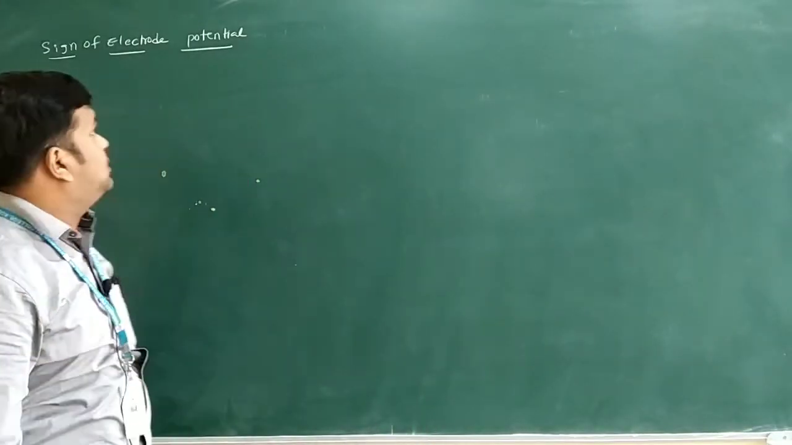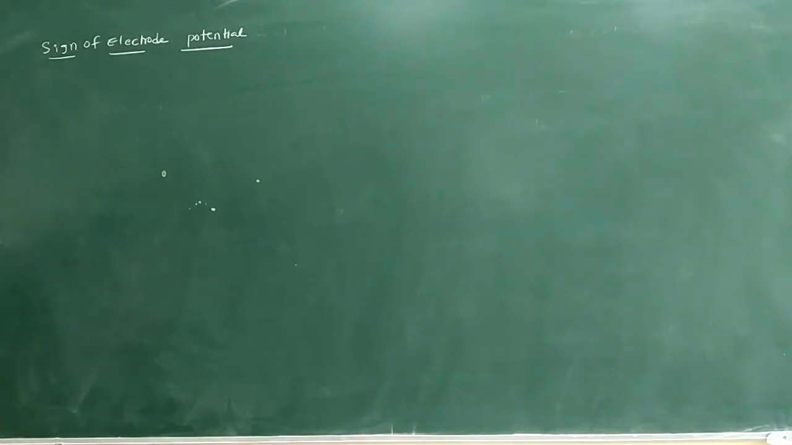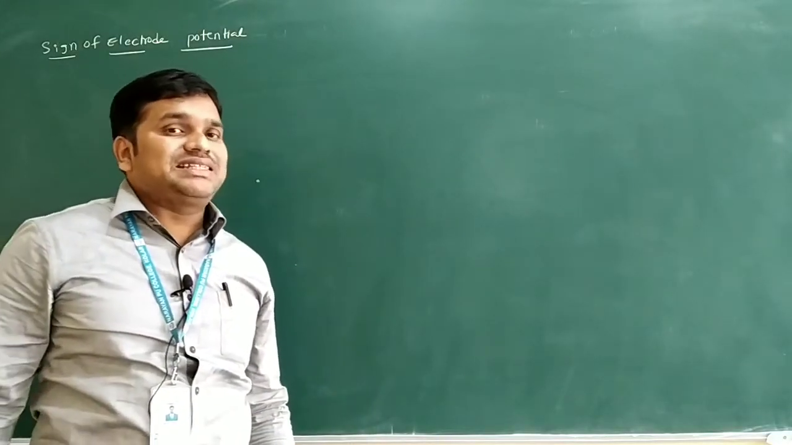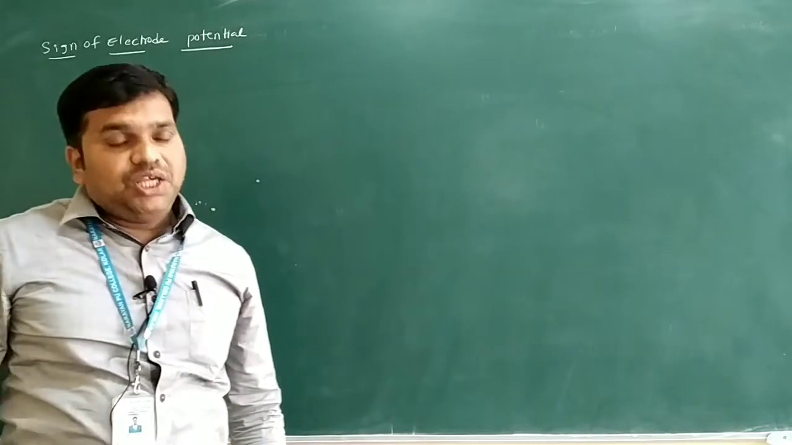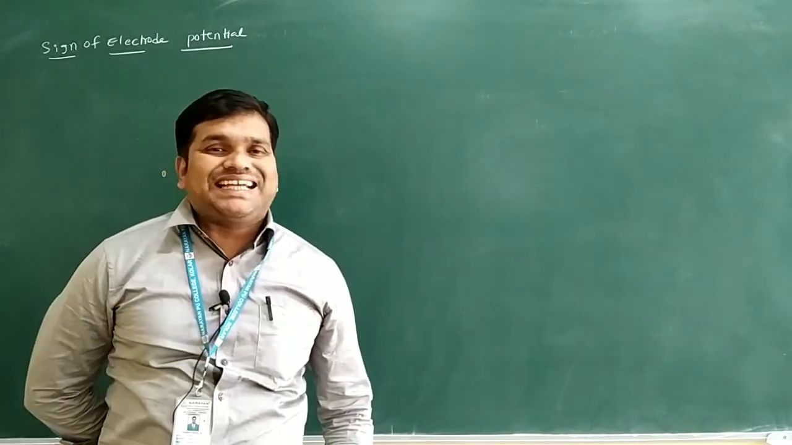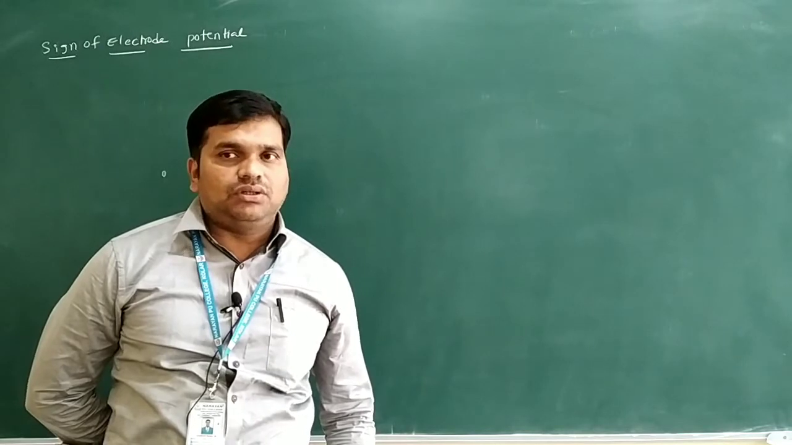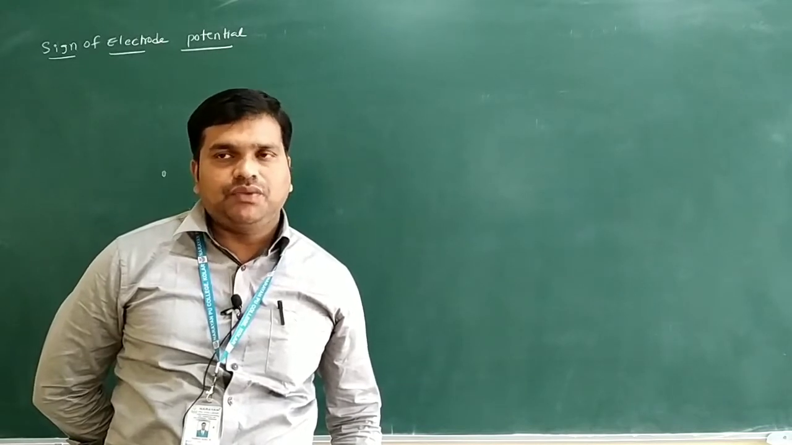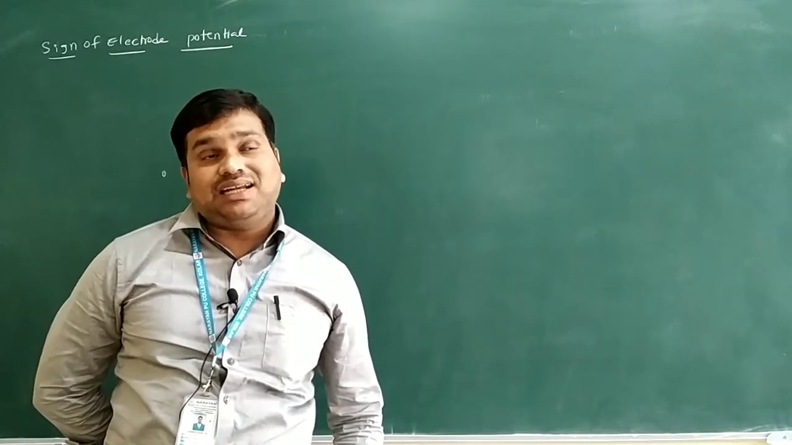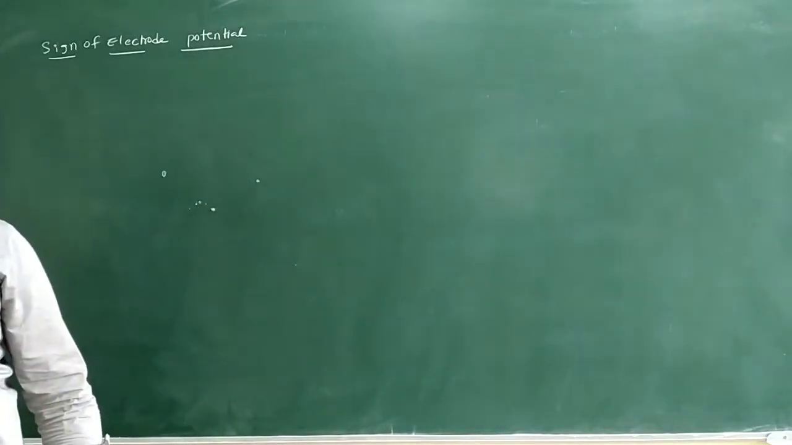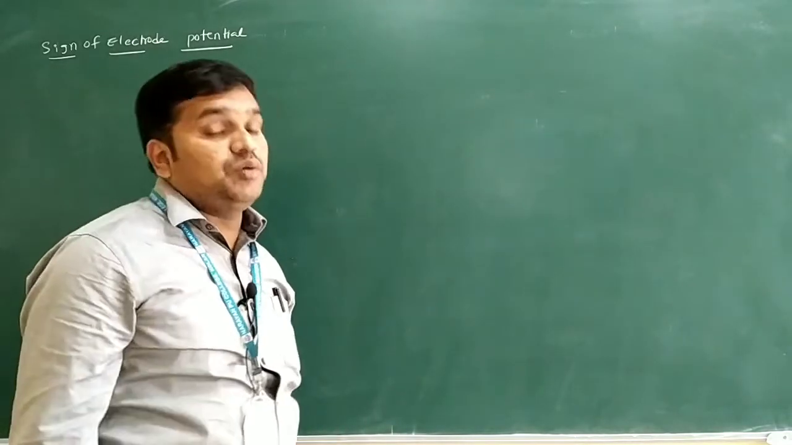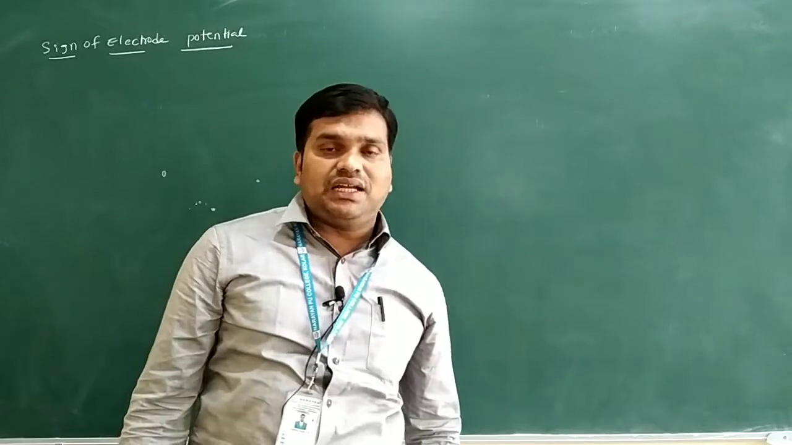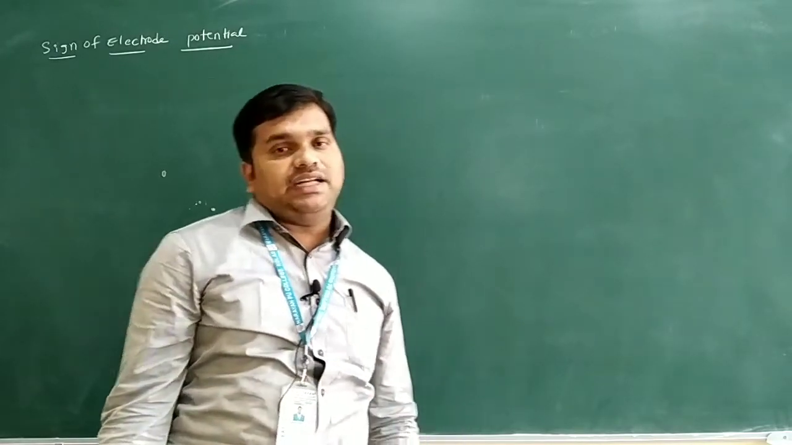So the next one we have is the sign of electrode potential only. Electrode means where one electrode undergoes oxidation, one electrode undergoes reduction when it is connected to the standard hydrogen electrode only. If the electrode undergoes oxidation when connected to the standard hydrogen electrode, its reduction potential value is negative only. If the electrode undergoes reduction connected to SHE, its standard reduction potential value is positive only. Oxidation potential is negative, reduction potential is positive only, when they are connected to the standard hydrogen electrode only.